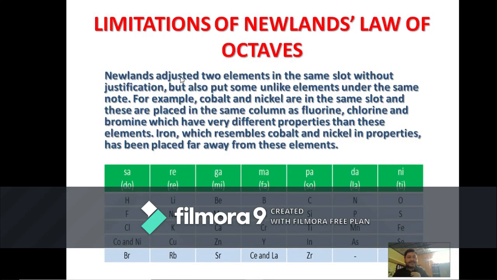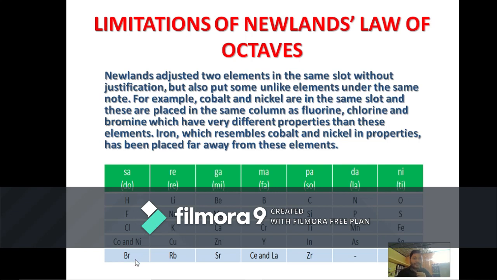Now the third limitation of Newland is that he adjusted two elements in the same slot where there would have been justification, but also put some unlike elements under the same note. For example, cobalt and nickel are in the same slot and these are placed in the same column as fluorine, chlorine and bromine, which have very different properties than these elements. Iron, which resembles cobalt and nickel in properties, has been placed far away from these elements. Cobalt and nickel are metals and their properties do not resemble that of hydrogen, fluorine, chlorine or bromine.